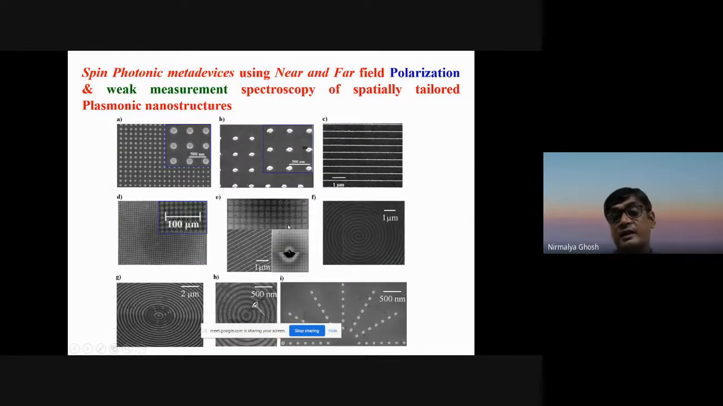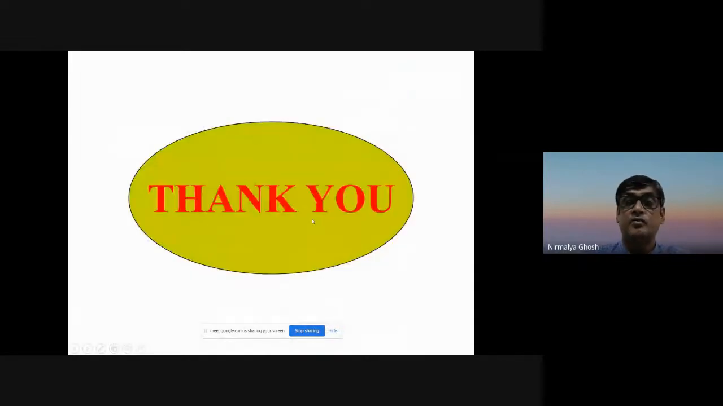So these are various metasurfaces, as I said, that we have fabricated using E-beam lithography, and we have been studying many other spin orbit photonic effects in these kinds of metastructures. Our aim is, of course, to develop spin orbit photonic metadevices and weak measurement metadevices using these kinds of systems.